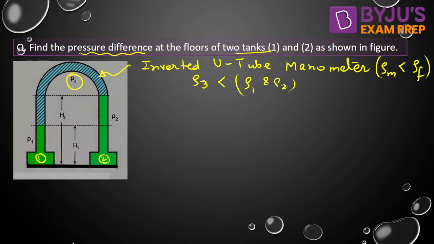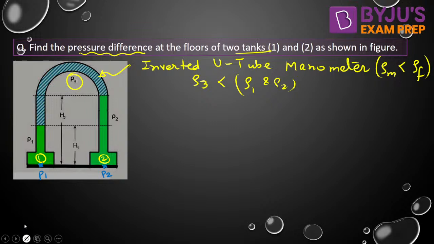Right? So, first of all, the first step is to assume. We need to find out the pressure difference at the floors of two tanks 1 and 2. Let me assume the pressure at the bottom of tank 1 as P1. Let me assume the pressure at the bottom of tank 2 is P2.